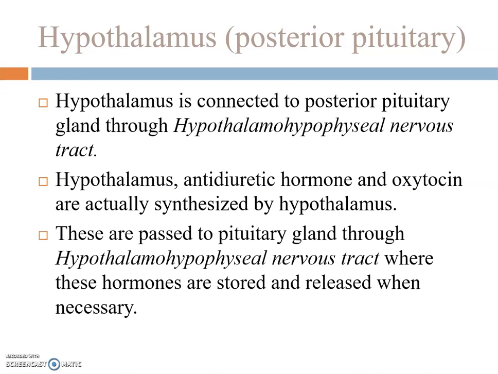These are passed to pituitary gland through hypothalamo-hypophyseal nervous tract where these hormones are stored and released when necessary. Dear students, antidiuretic hormone and oxytocin are actually released by hypothalamus. They are stored in pituitary gland and are released whenever there is necessity.